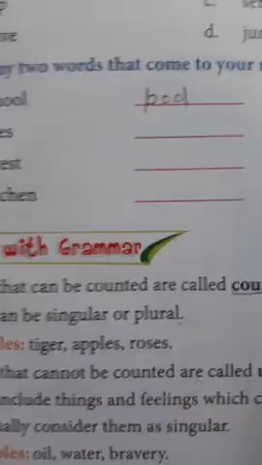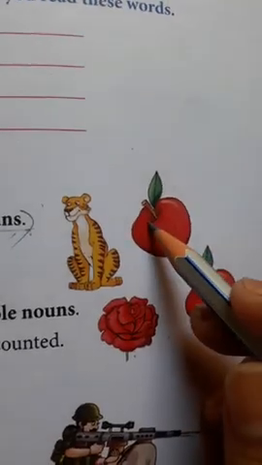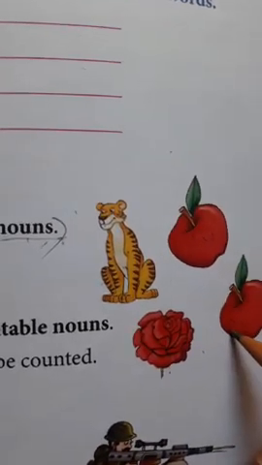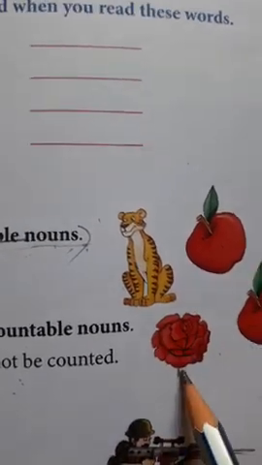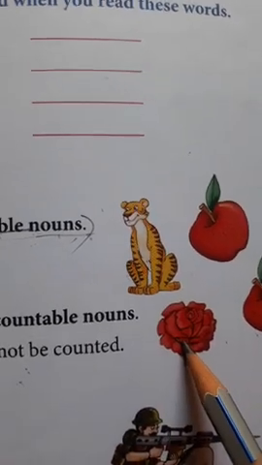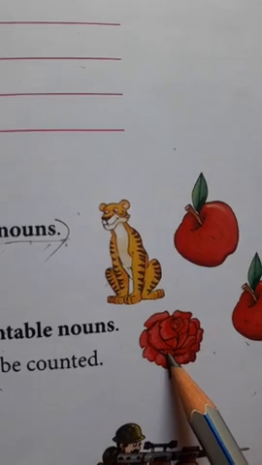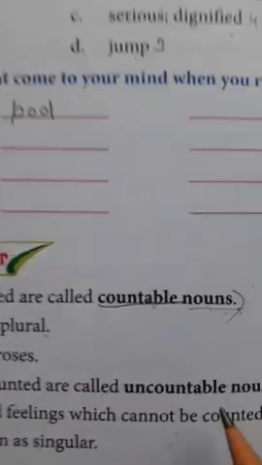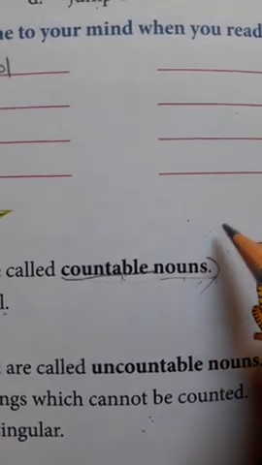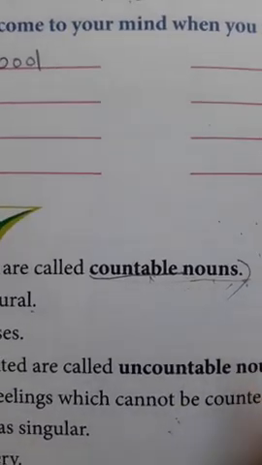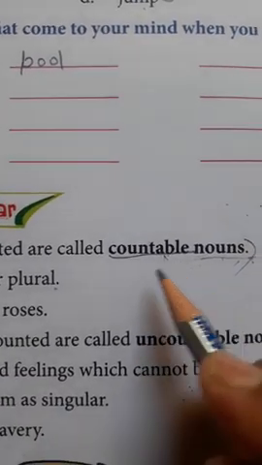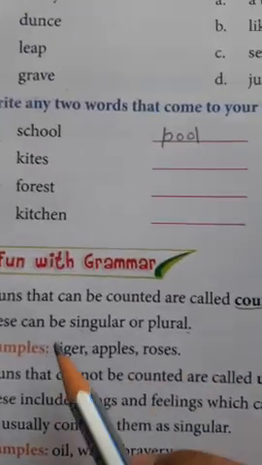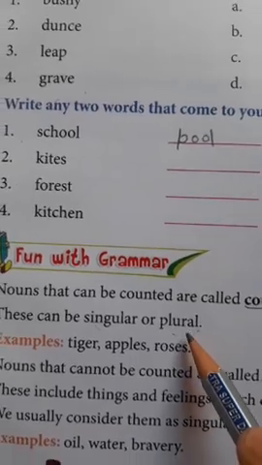For example, two apples is a plural one. One rose, one tiger, this is the singular form of the countable noun. So what is a countable noun? Things which we can count in numbers, 1, 2, 3, 4 like this. Those things come under countable nouns, and countable nouns can be singular or plural.